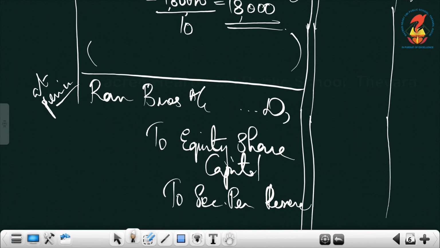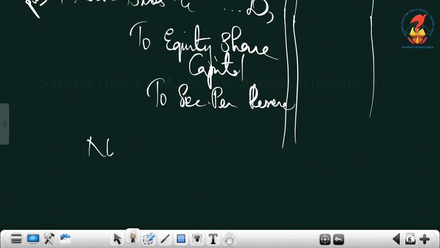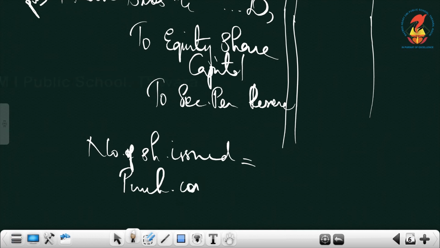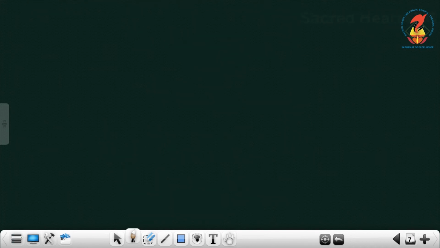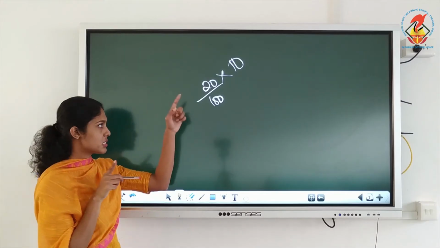And before you write the amount, you must compute number of shares issued. Write the formula. What is the formula? Which is equal to purchase consideration by issue price. Purchase consideration is 1,80,000. Is the issue price 10? No. You must compute the premium also. So, premium of 20% is written. Did you see that 20%? Always premium must be computed on the face value. So, face value is 10.